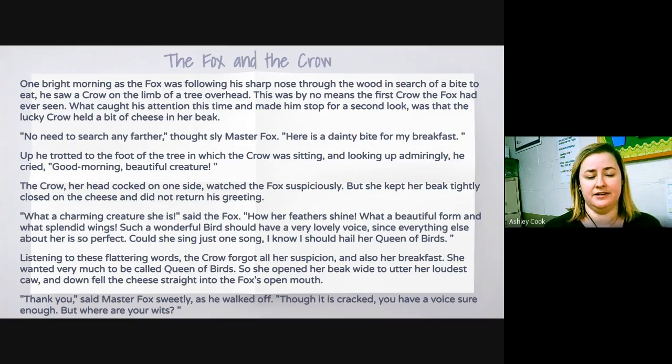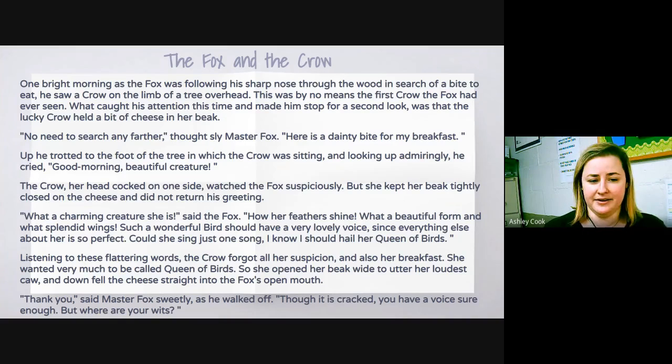Up he trotted to the foot of the tree in which the crow was sitting, and looking up admiringly, he cried, "Good morning, beautiful creature." The crow, her head cocked on one side, watched the fox suspiciously, but she kept her beak tightly closed on the cheese and did not return his greeting. "What a charming creature she is," said the fox. "How her feathers shine! What a beautiful form and what splendid wings! Such a wonderful bird should have a very lovely voice, since everything else about her is so perfect. Could she sing just one song? I know I should hail her Queen of Birds."